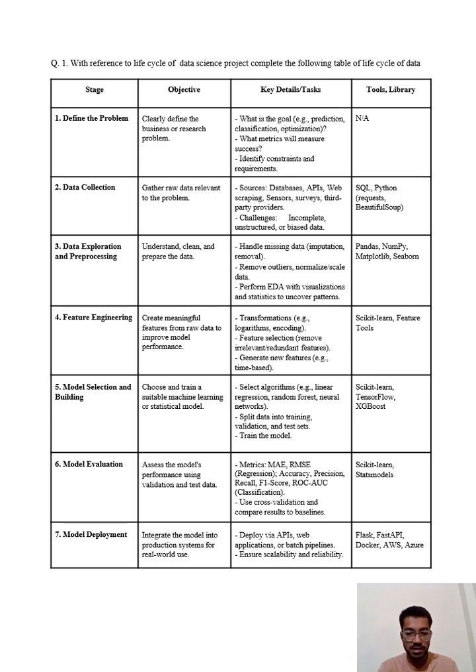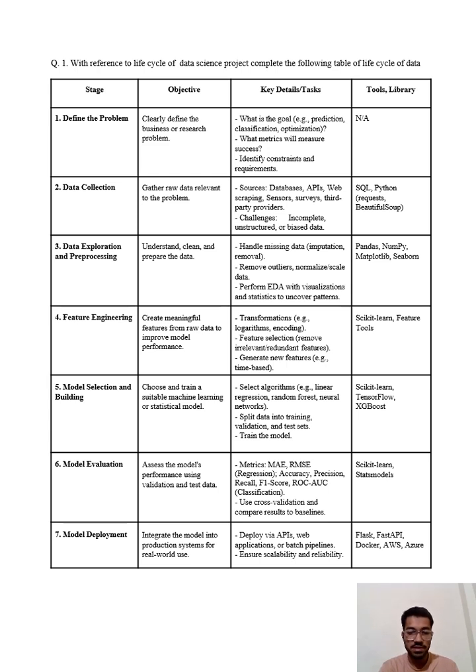This contains understanding, cleaning and preparing the data. In this process we include handling missing data, removing outliers, normalizing and scaling data, performing EDA with visualization and statistics to uncover patterns. The tools used are Pandas, NumPy, Matplotlib, Seaborn. These are some of the libraries we use.